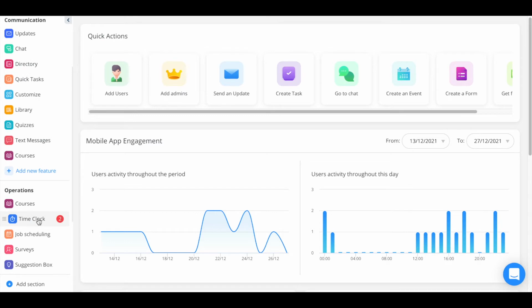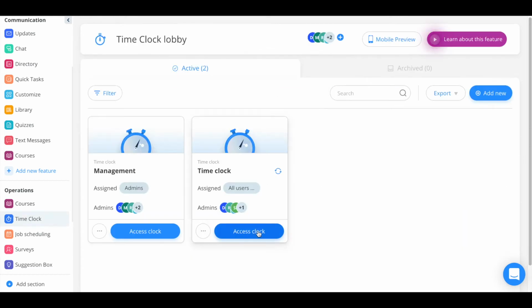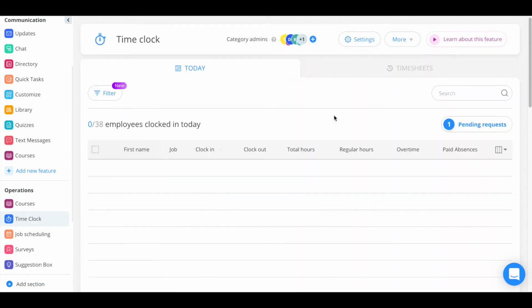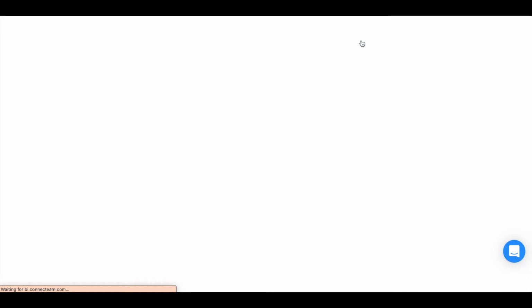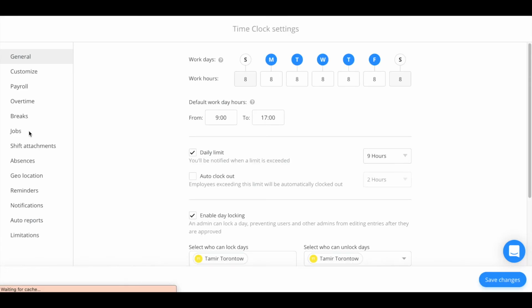Let's go over how to qualify users within the time clock. To begin, click on the time clock on the left sidebar menu. Then access the relevant time clock. Click on Settings on the top right of the screen and head to the Job section on the left.